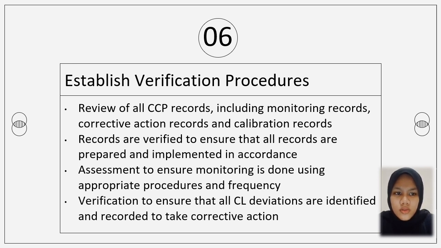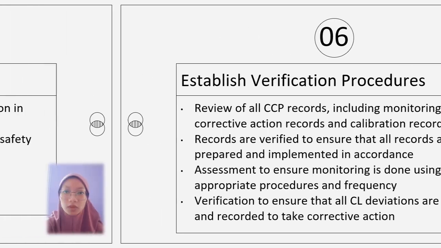Assessment to ensure monitoring is still using appropriate procedures and frequency. Verification to ensure that all critical limit deviations are identified and recorded to take corrective action.